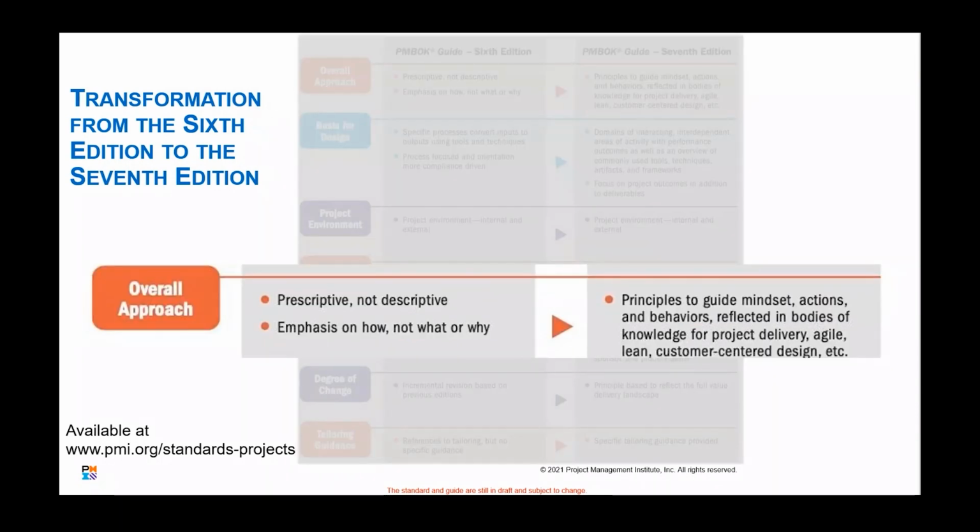So overall, the approach in the 6th edition was more prescriptive. This is how you would do things. Emphasis on that, not what and why that you needed to do. Whereas in the 7th now, what we've moved to is principles that kind of guide that mindset and the work that we're doing, making it more value-driven, customer-oriented, things like that. Very different from the standpoint of explaining kind of the what and the why, not so much the how.